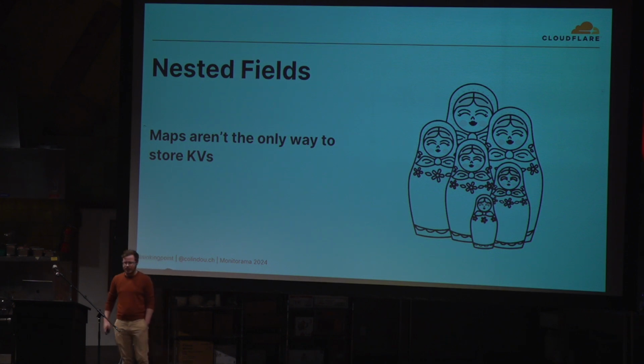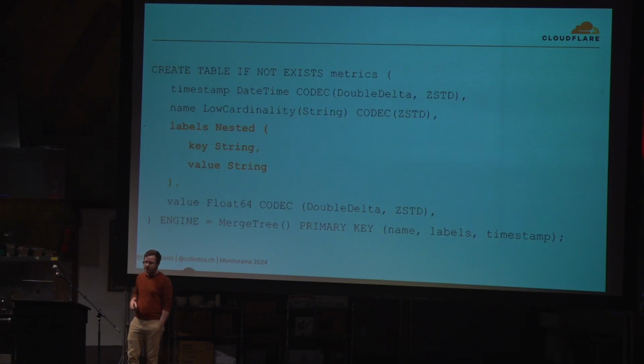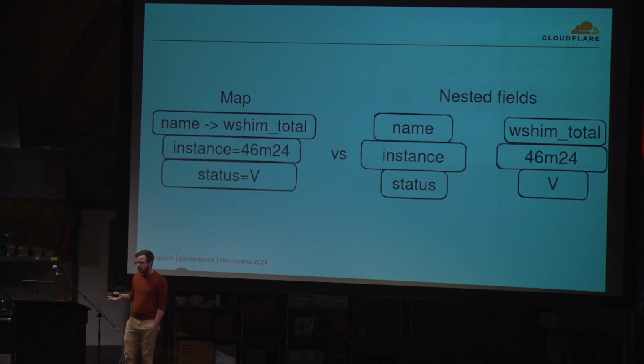Nested fields are another way of storing KVs in Clickhouse. We currently store maps, but what we can do is instead split our labels into a nested field containing a key and a value. This might be a bit confusing. It's basically the same as a map, right? We're still storing KVs. The difference here comes from how Clickhouse lays it out on disk. In a map, there's like 8 different hash maps in Clickhouse, by the way, but generally, Clickhouse stores a map as a hash map, like values next to labels, or values next to names even.